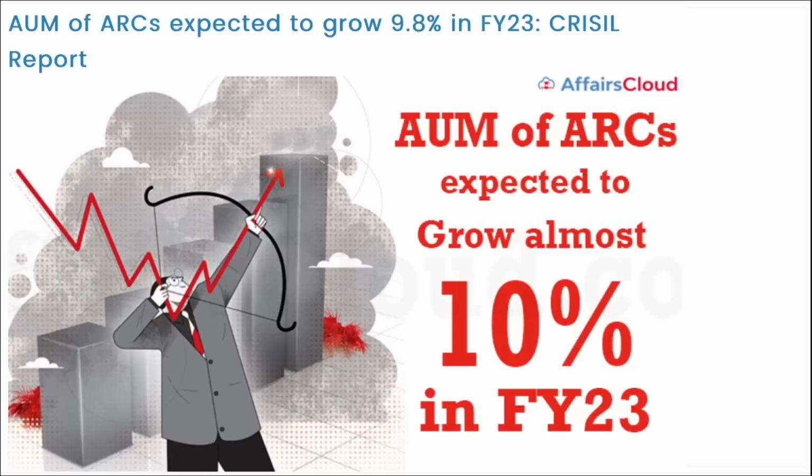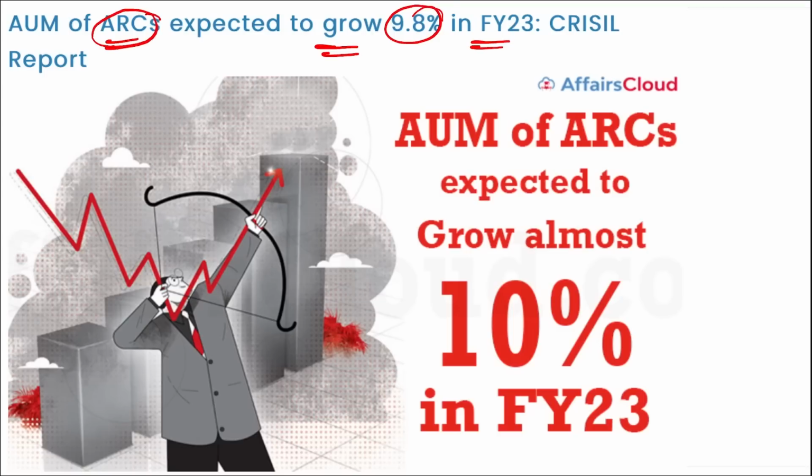Next is your AUM, that is your assets under management of ARCs, asset reconstruction companies, expected to grow 9.8% in fiscal year 23 according to the report released by CRISIL.